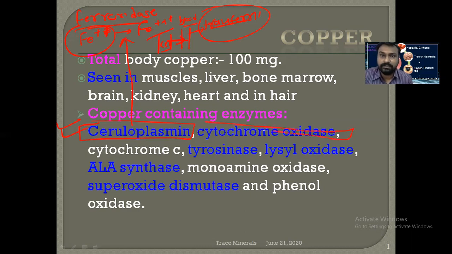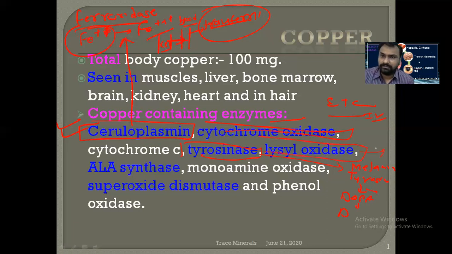Then cytochrome oxidase, as we know, in the electron transport chain in cellular respiration, is complex 4. So copper is present in it, right? This tyrosinase enzyme is a copper containing enzyme, and it is very important for melanin formation. As we know, tyrosine is converted to dopa, and dopa is converted to dopaquinone, and both these steps require the tyrosinase enzyme, right?